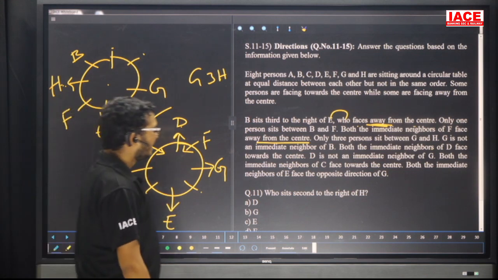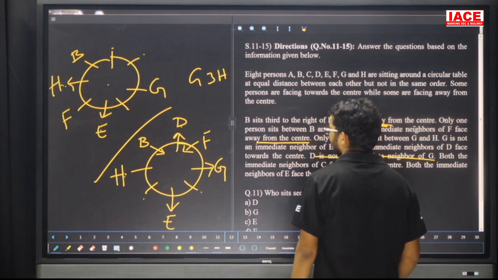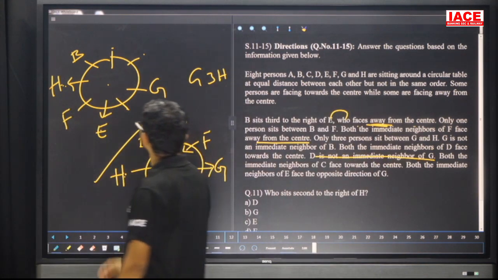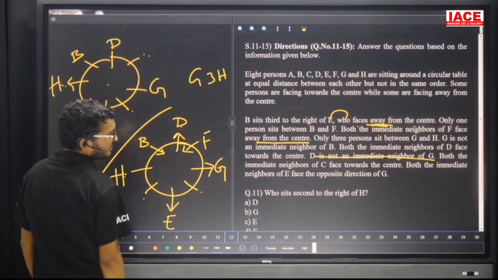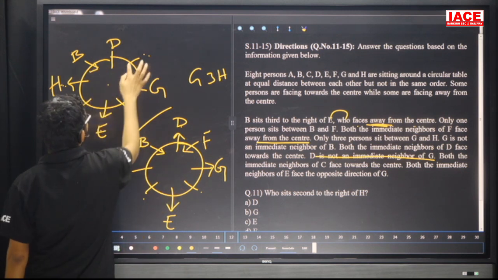Leave it. Next one. D is not an immediate neighbor of G. D is not a neighbor of G, which means here no chance, here no chance. This is the possibility for D. Both immediate neighbors of D are facing the center. This one is inside, this one also inside.